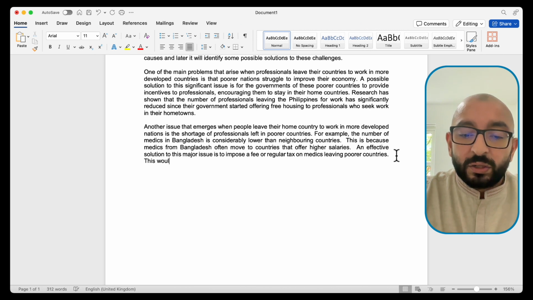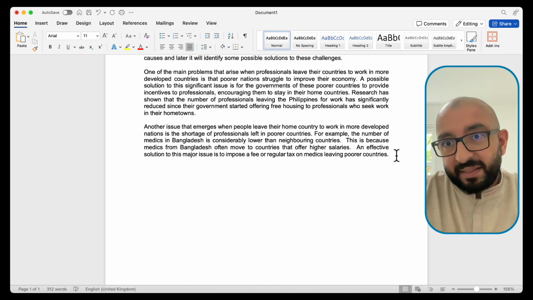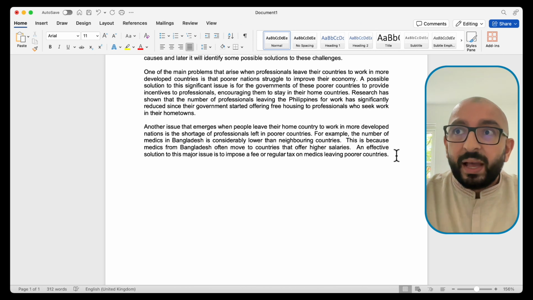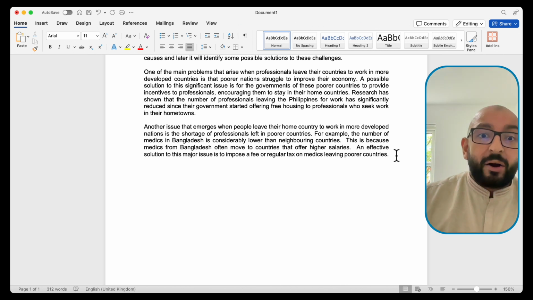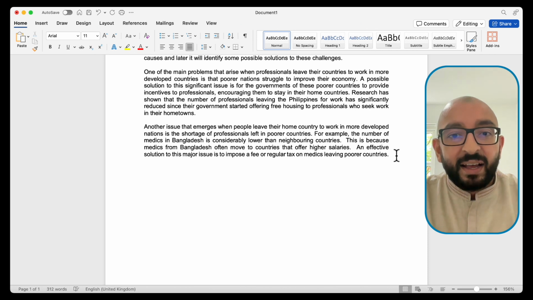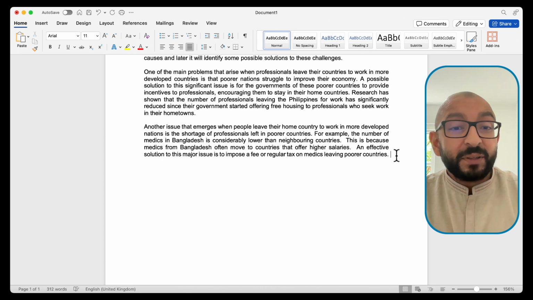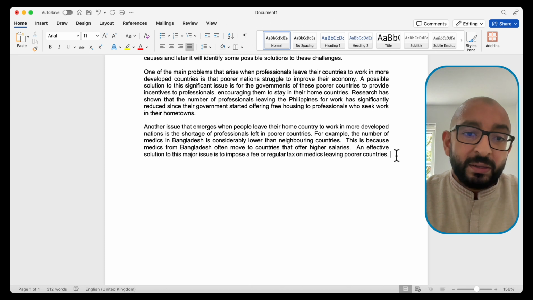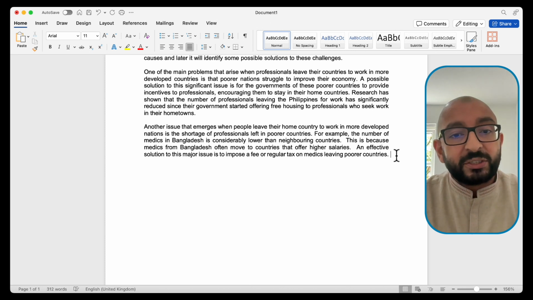Okay, this would allow medics, by adding this fee, to support their home countries, and it will still allow these medics to live abroad and benefit from the higher salaries. Actually, that's a really good solution because the professional, in this case, gets to do both. They get to support their home country, so the home country is happy, and they also get to live abroad and benefit from the higher salary.